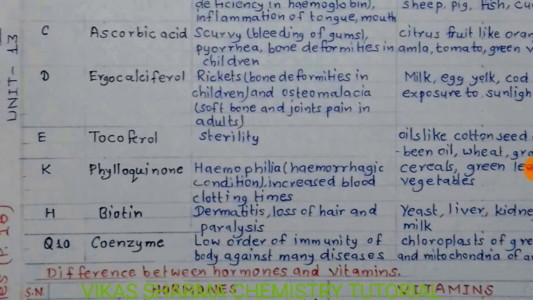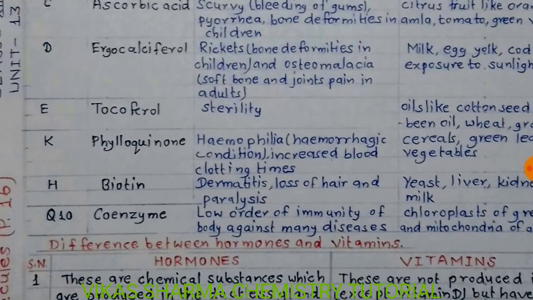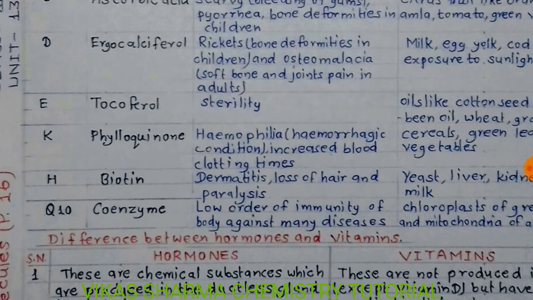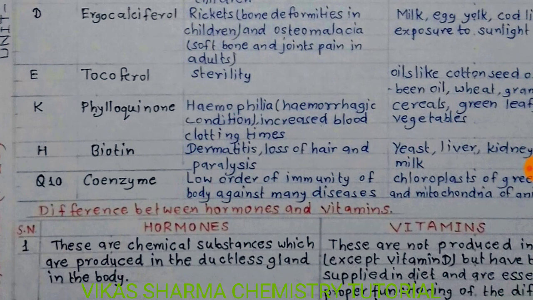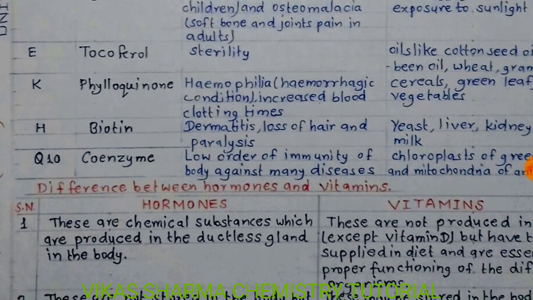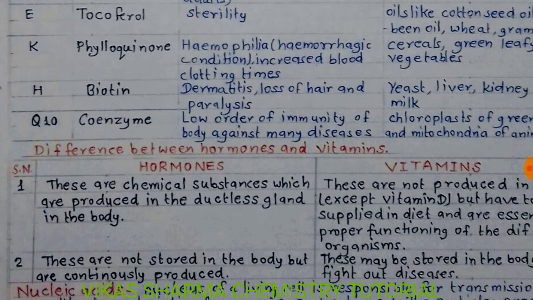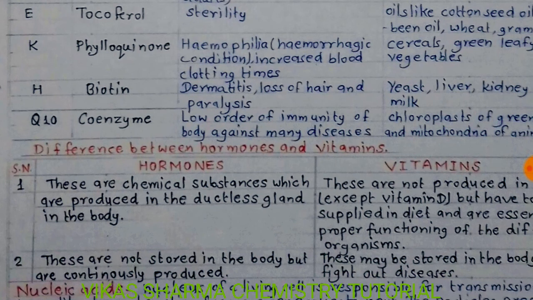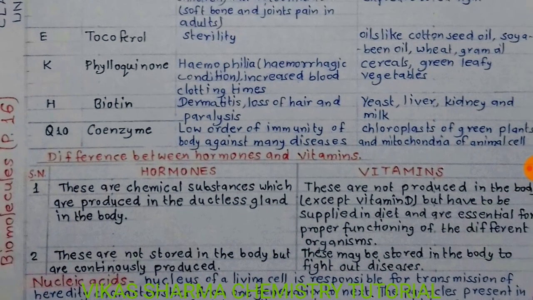Vitamin E, chemical name tocopherol. Deficiency is known to cause sterility, means reproductive power is lost. Vitamin K, phylloquinone: hemorrhagic conditions and increased blood clotting time. Vitamin H, chemical name biotin. Deficiency of this causes dermatitis, loss of hair and paralysis. Vitamin Q10, which is known as a coenzyme: low order of immunity of the body against many diseases. These are the deficiency effects.